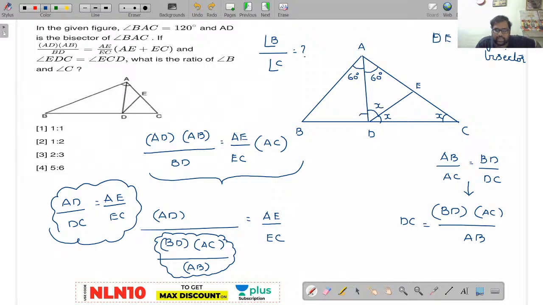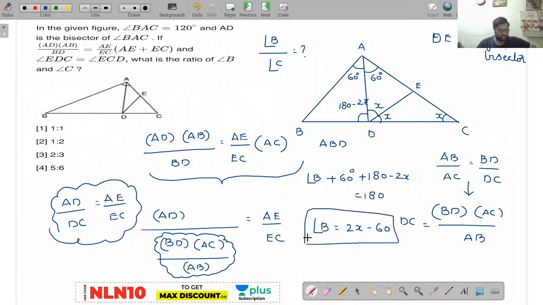Now I'll write it again. Now this angle will be 180 minus 2x. Now observe here. How to find out angle B? Observe only triangle ABD. Angle B plus angle A is 60 degrees plus 180 minus 2x is equal to 180. Right? Now what will be angle B value? Angle B value will be 2x minus 60. Done. Now you know angle B as 2x minus 60.